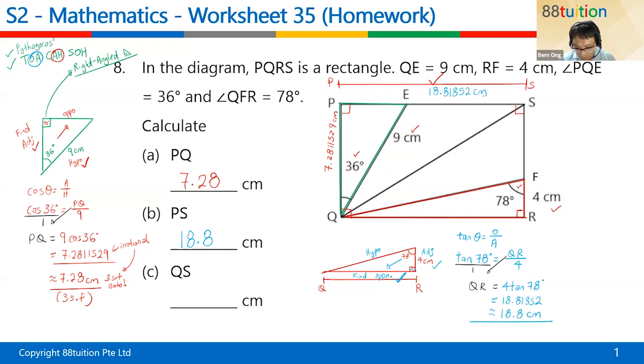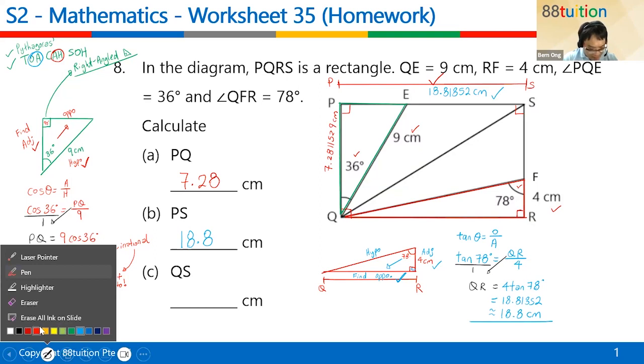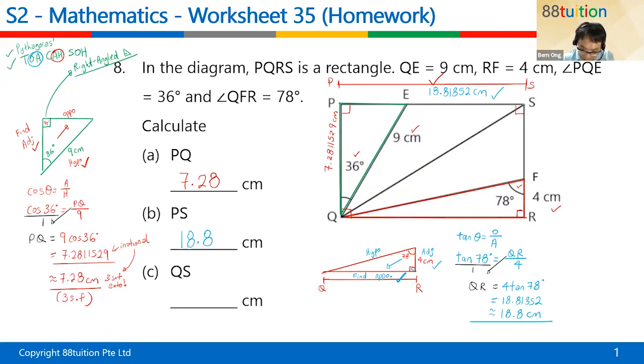All right, so moving on. QR is equal to PS. That's the length of the rectangle I managed to find, and I also put in the long numbers. How to find QS? Children, check this out. QS is this purple line. Can you see the big triangle here, which is half of a rectangle? This part is 90.